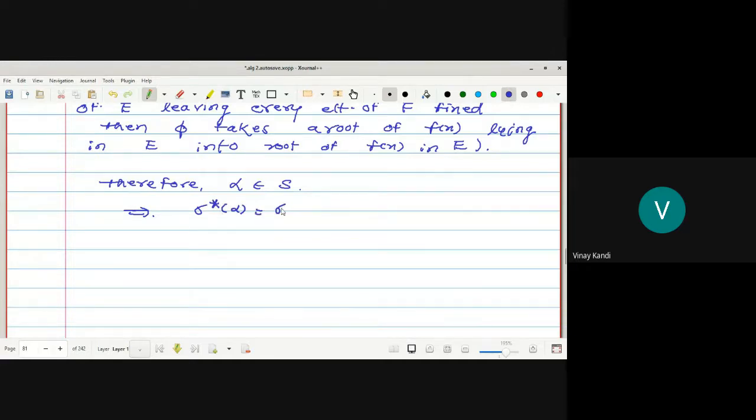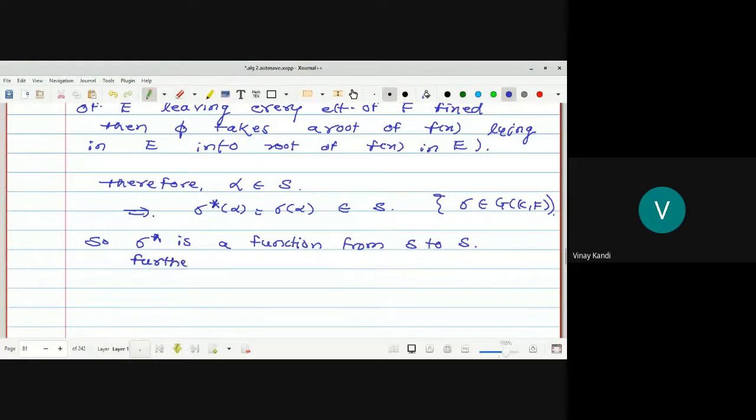So this is sigma of alpha, where this sigma belongs to G of K over F. So sigma star is a function from S to S.